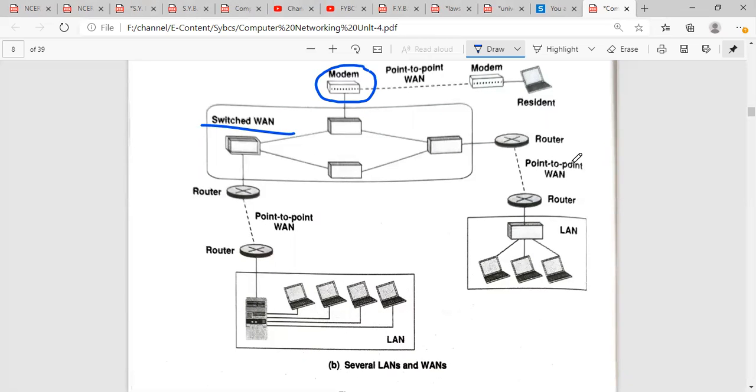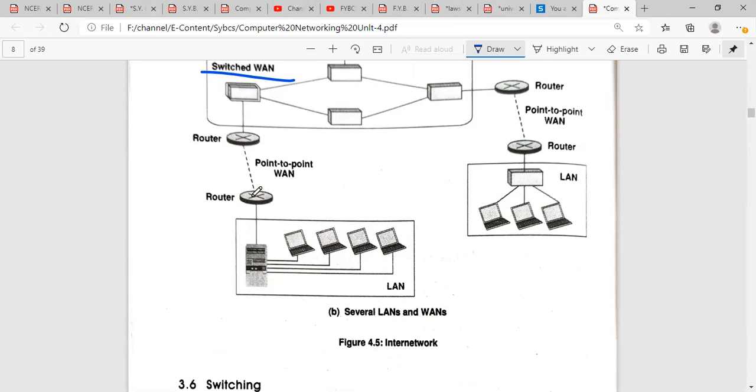We already know what point-to-point communication is; in the last lecture, we studied the point-to-point WAN connection. After that, the output of the router is connected to a LAN. A LAN is simply a local area network restricted to a small portion of land. Here also the output of the router is connected to a LAN, in which multiple devices are connected to a single switch. So this is several LANs and WANs connected, and we can simply say that it is an internetwork.